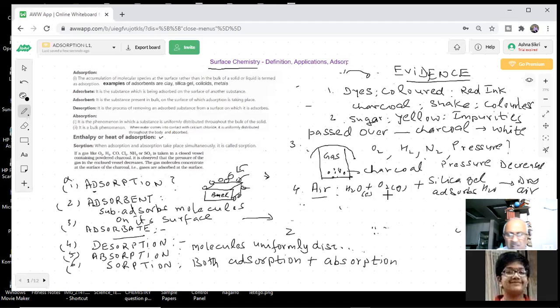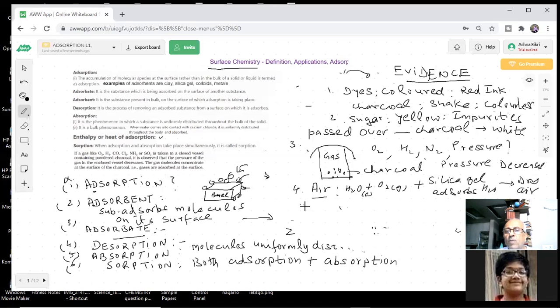Organic dyes like methylene blue, etc., become colorless by this. So alumina, clay, colloids also, they are all good adsorbents. To be a good adsorbent, they should have a structure which is porous, which can adsorb molecules on their surface.